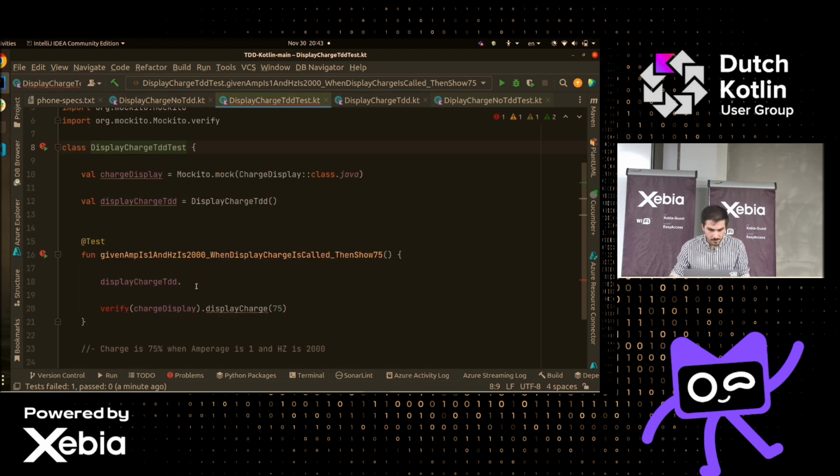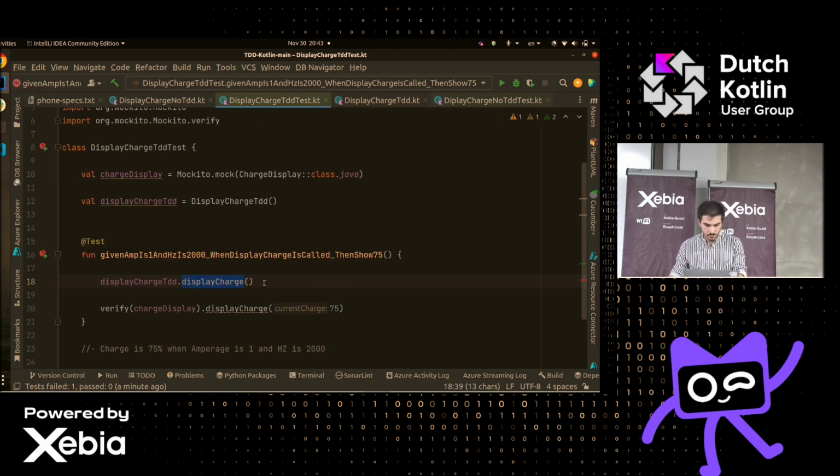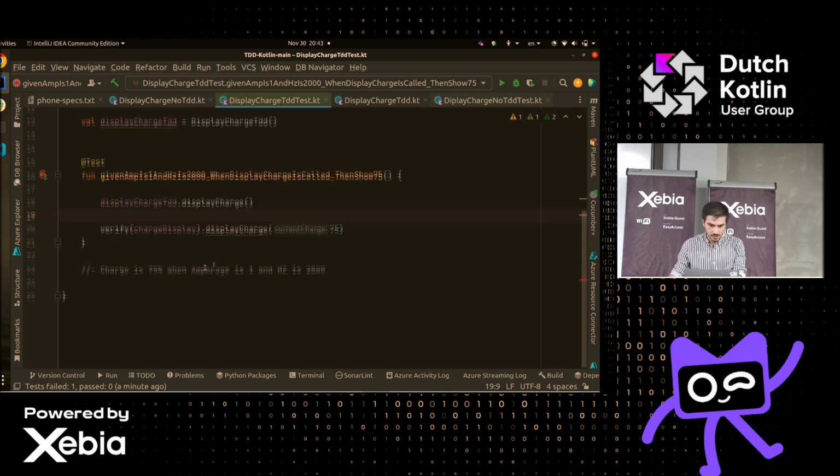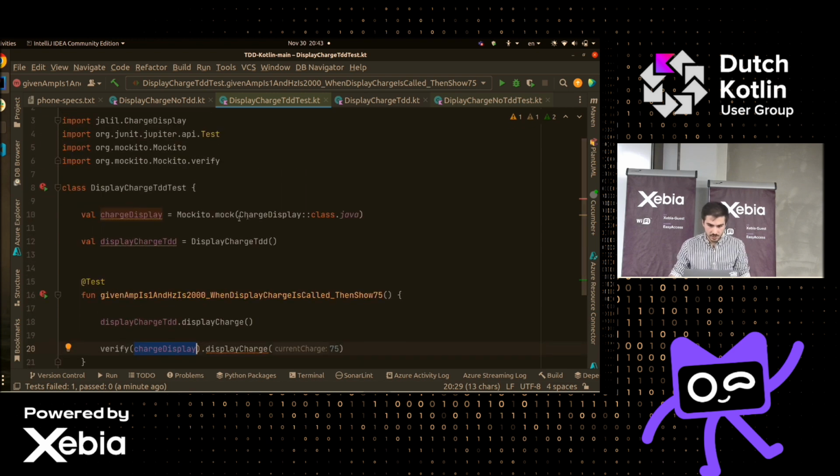I'll just display charge, and then, yeah, we don't have that method, so let's go and make it. Display charge TDD, cool, now we have that. So, display charge, 75, okay. And what we're expecting is for charge display to be called with 75. Let's go and create that.